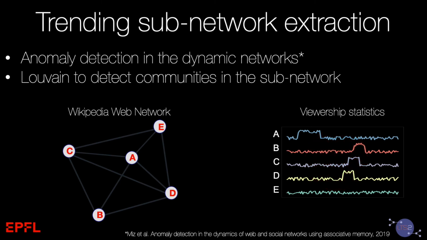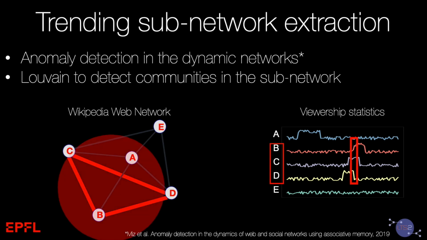To extract trending subnetworks, we used an algorithm that takes both network and viewership statistics and finds dynamic patterns in the network, so that if 2 pages have similar level of activity in a given time frame, it assumes that those pages are related and reinforces the connection between them. Once the subnetwork is built this way and extracted, we use Louvain community detection algorithm to detect clusters of trending pages.